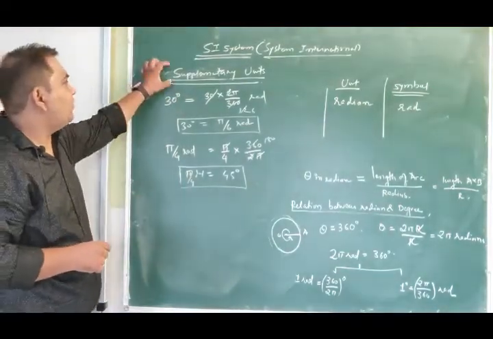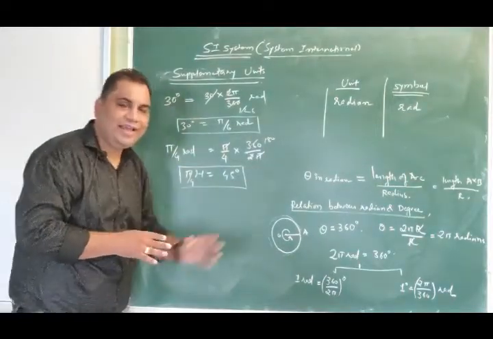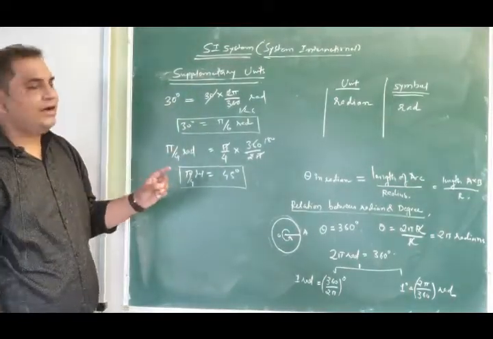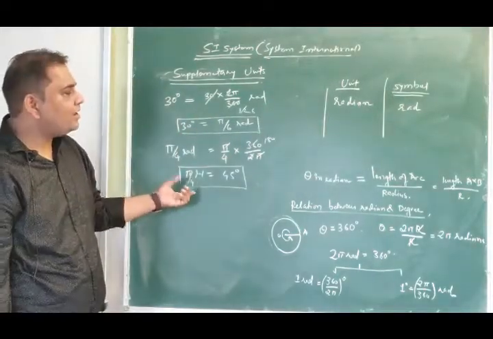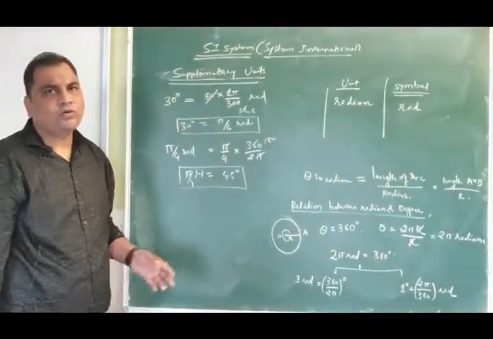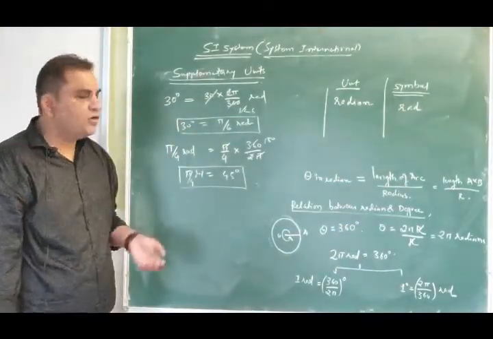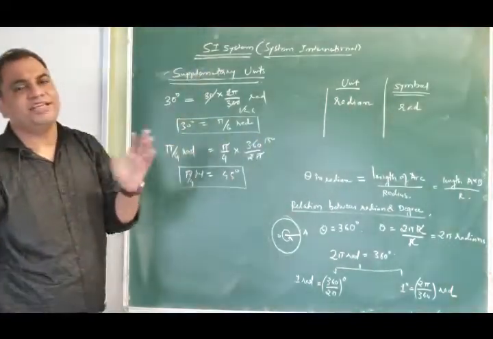Okay. So the first supplementary unit in our discussion was plane angle, and I told you that you have used unit degree to measure plane angle, but now for most of your physics you will use radian as its SI unit.